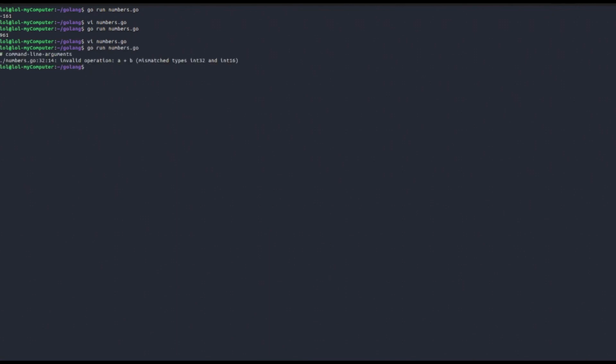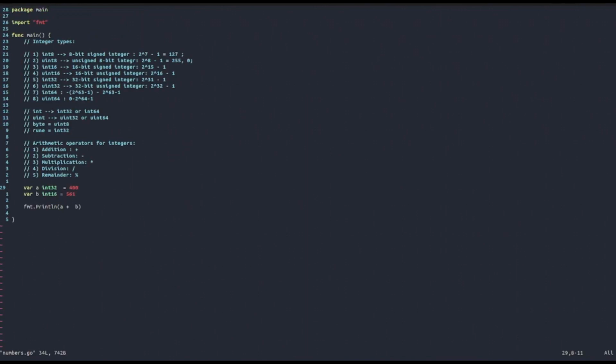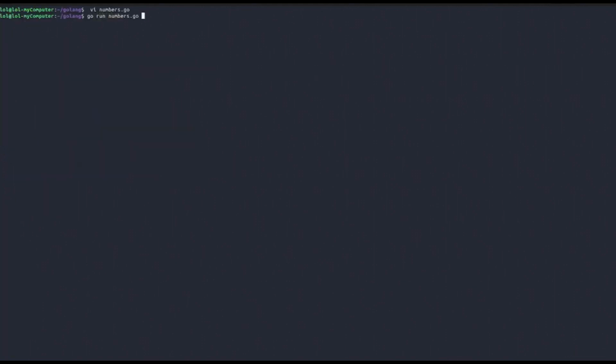And as you can see, we get an error because we are summing numbers with different types. Now let's try and also see multiplication. So let's now convert both of them to int32. Let's set this equal to, for example, 3, and then let's print out their product. And as you can see, this yields their product.